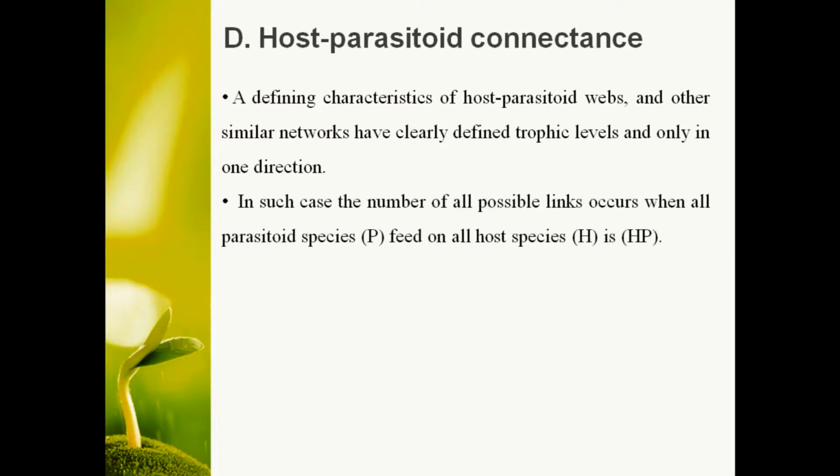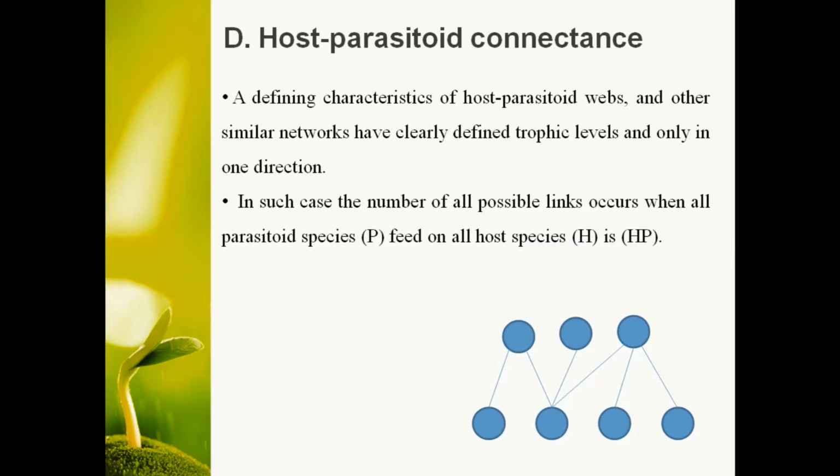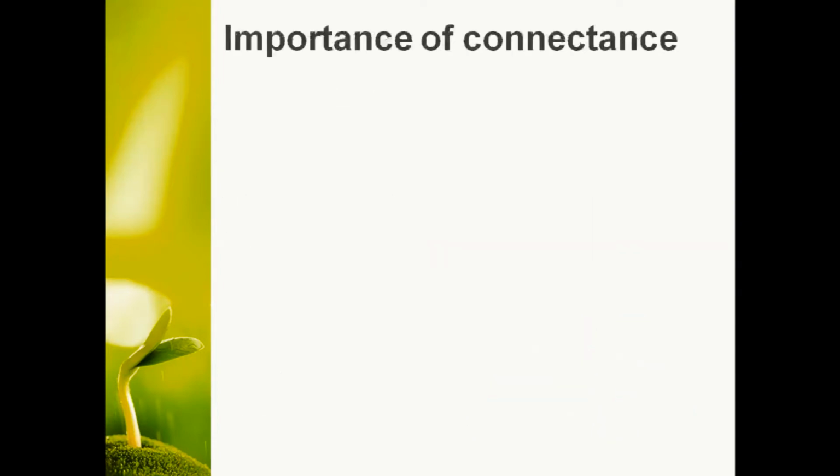In such a case, the number of all possible links, when all parasitoid species feed on all hosts, is equal to H into P. H stands for host and P stands for parasitoid. For example, in this figure we can see there are 4 hosts, 3 parasitoids, and 6 links, and the connectance can be calculated as L divided by H into P, which is equal to 0.5.